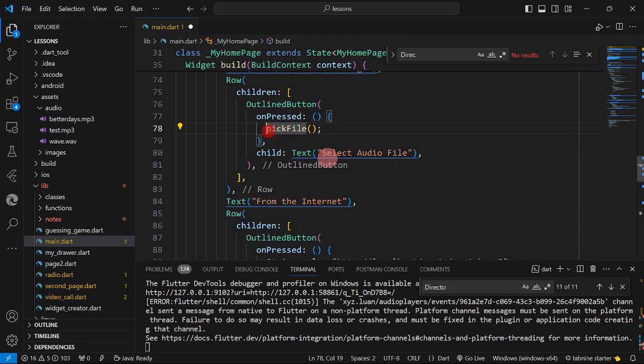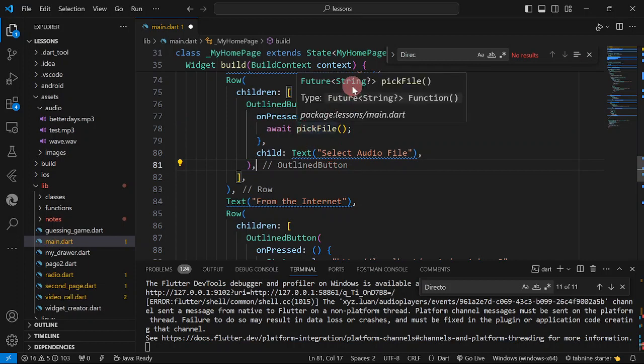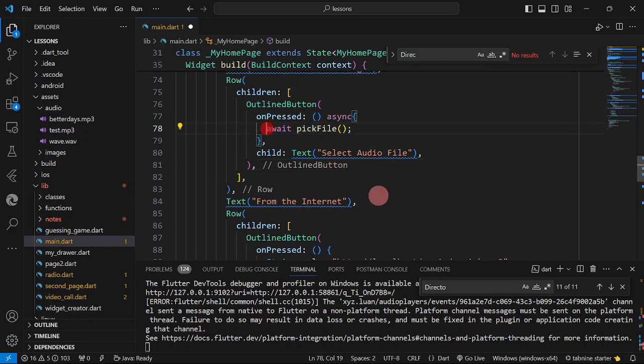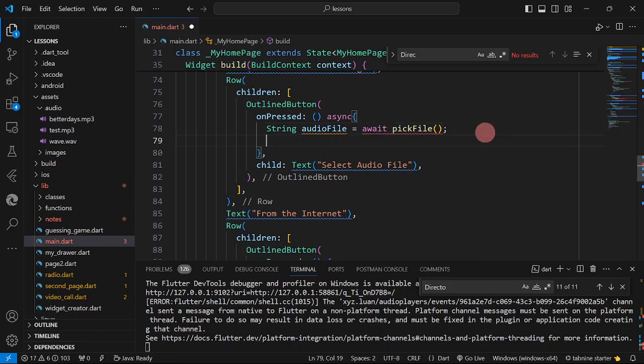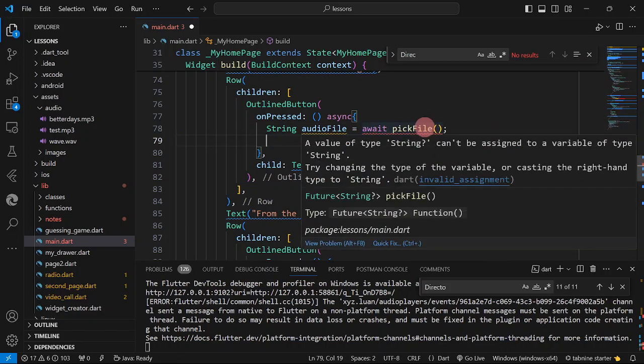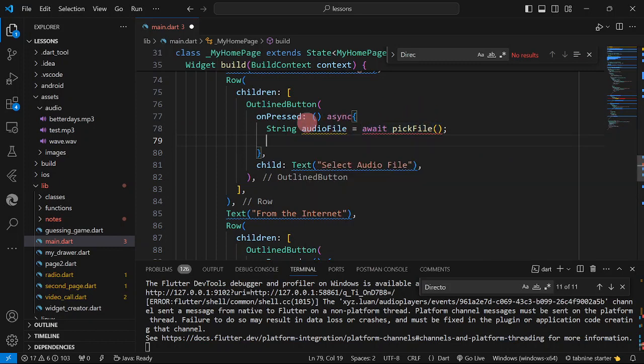So again, therefore, we're going to have await. Then if we have await, we have async. And since it is going to return a string, we are going to assign a string variable. We are just going to call it audioFile. Type string. So I'm just going to have here a nullable string.